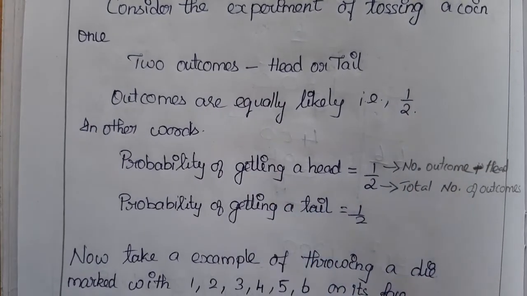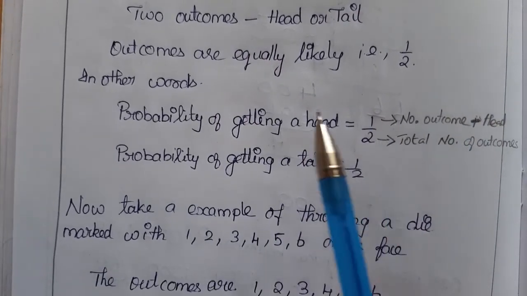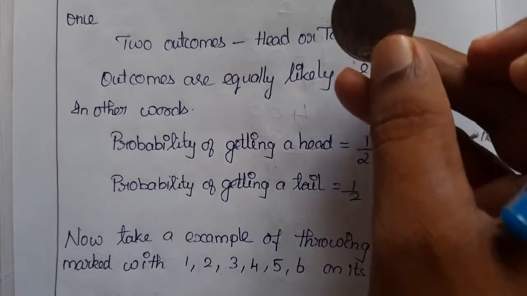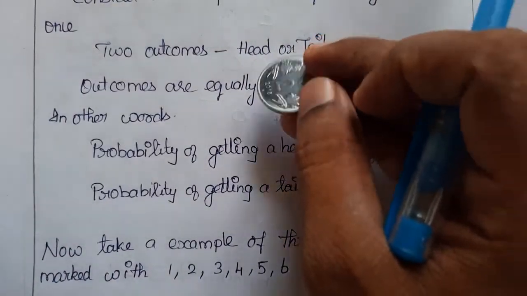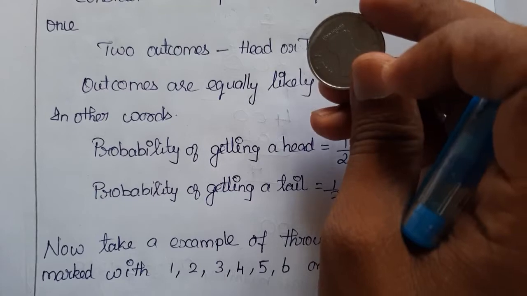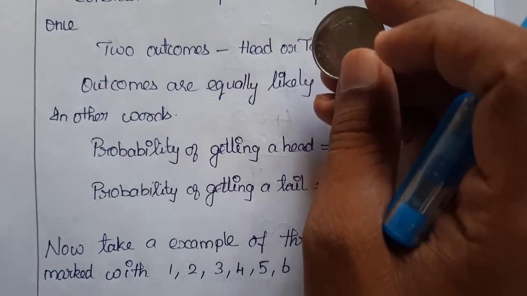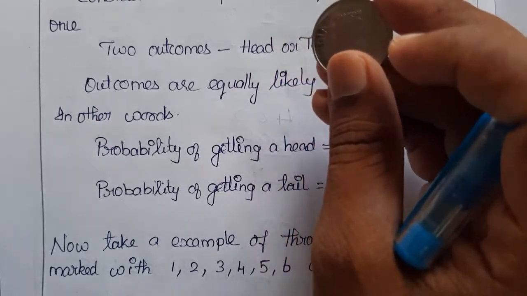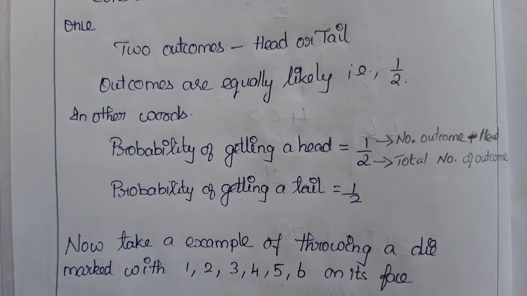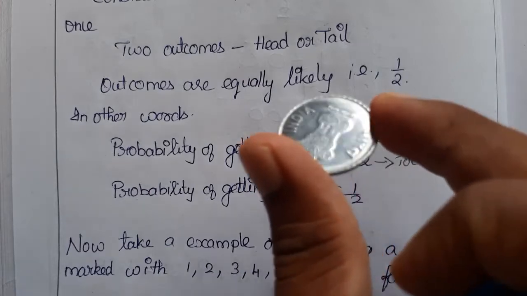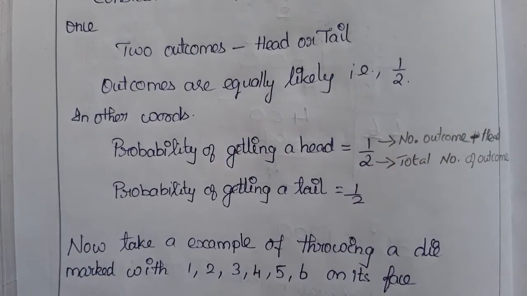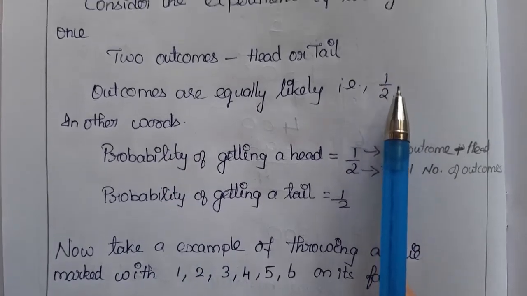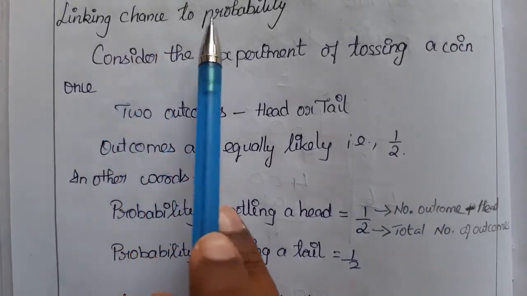In other words, we can say the same in terms of probability. So this we said with the chance, right? There is a half chance to get a tail or a half chance to get a head. That's why, to start a game, they use the coin, so that two teams have a half chance, an equal chance. Whichever team chooses tail, and if it falls on tail, they will choose to start the game. That is what we said with chance, but now we are linking chance to probability.